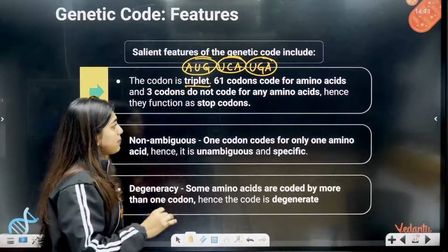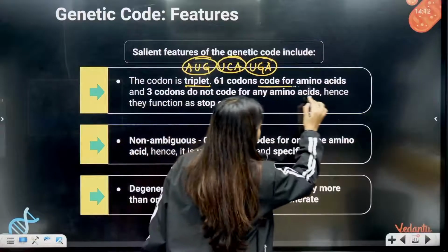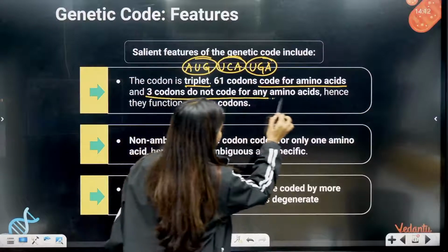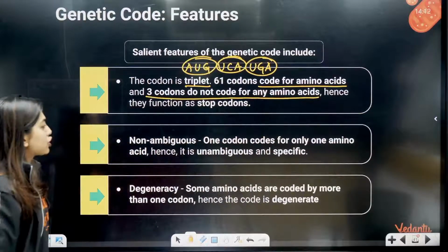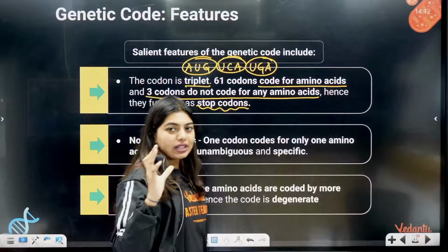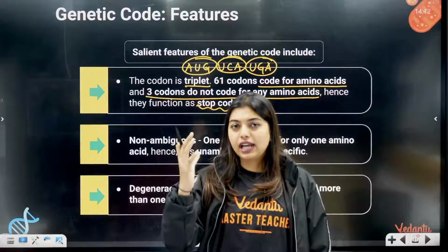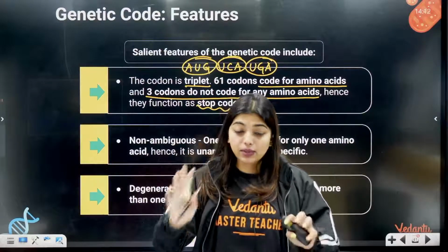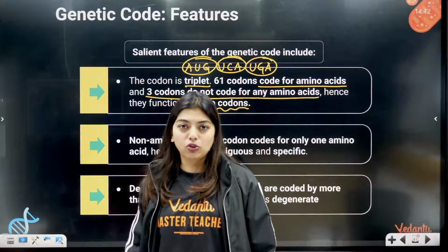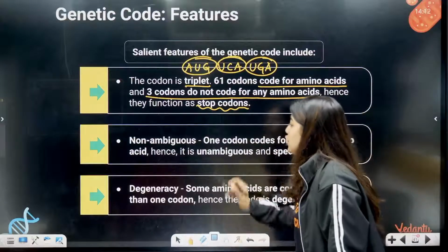Now, the codon is a triplet. Out of the 64, 61 are going to code for an amino acid, and 3 codons do not code for any amino acid. Hence, they function as stop codons. So when translation is happening, if a stop codon is present, the tRNA and the ribosome will understand that we have to stop the reaction because we have encountered a stop codon. Understood? I'll tell you more when you learn translation, don't worry.